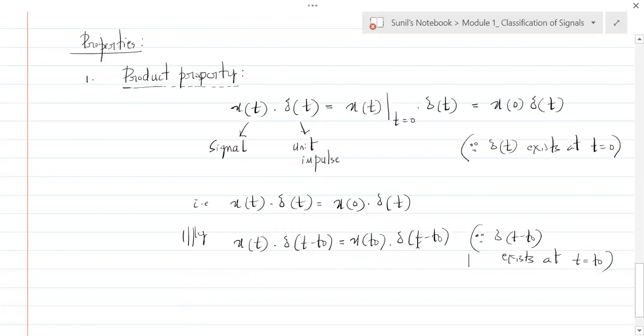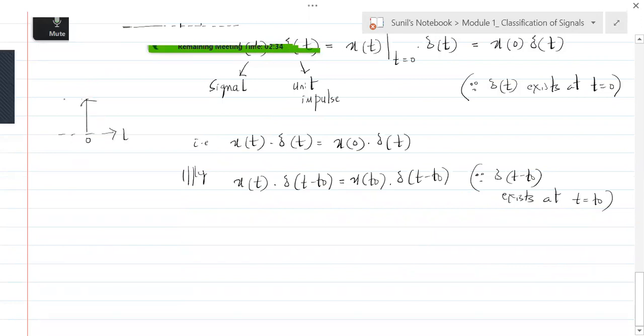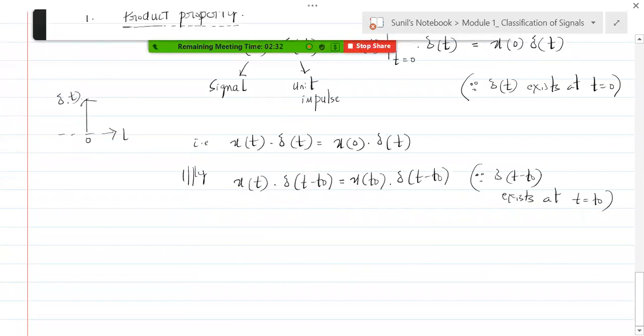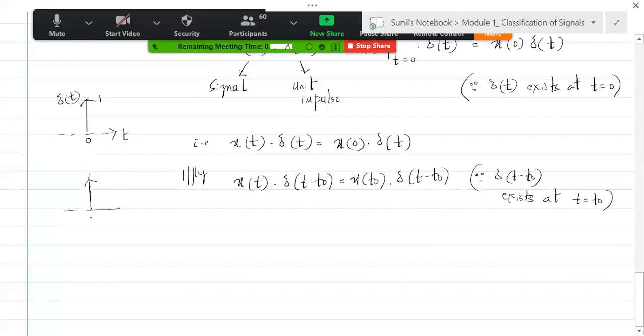That's why it is x of t naught into delta of t minus t naught. So what I mean is this. See here, if this is delta of t, then this is delta of t minus t naught.